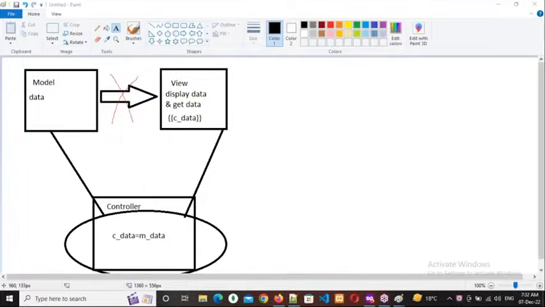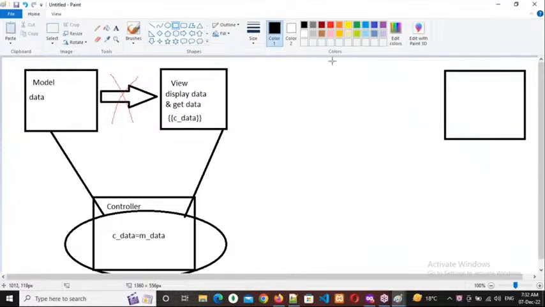Where is data available actually? In the back end model. Okay, sir. In the model it's okay, but from where is this model retrieving? From the database. Understand it? Database. So from the database.